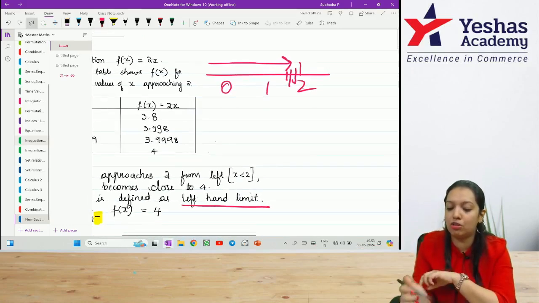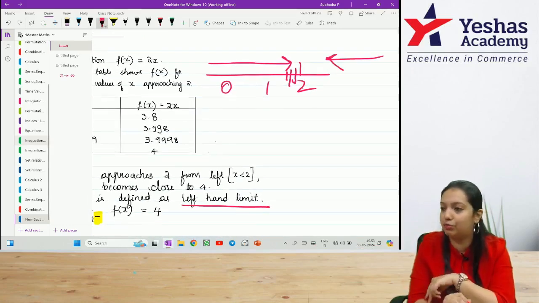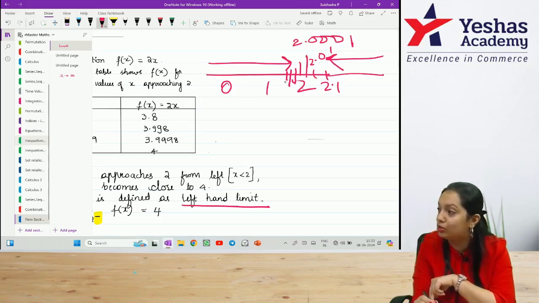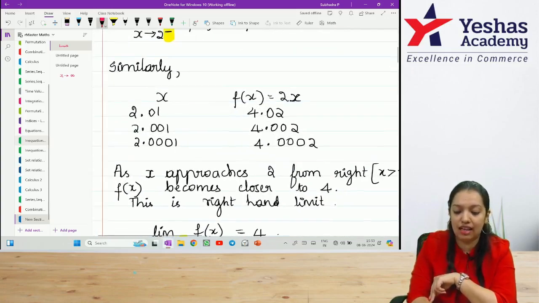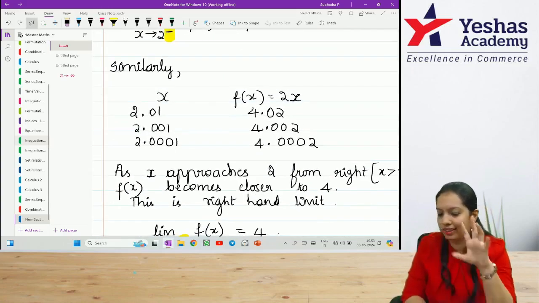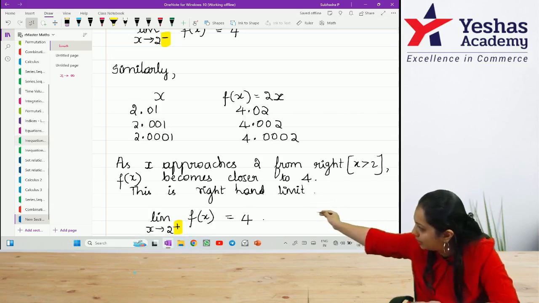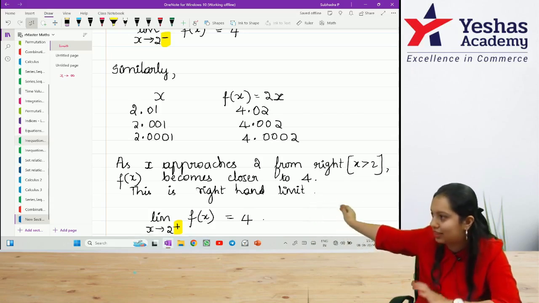Similarly, I can approach 2 from the right side as well. It can become 2.1, 2.01, 2.0001. Slowly it is coming towards 2. That is known as right hand limit. On the right hand side, the values are 4.02, 4.0002, 4.00002.